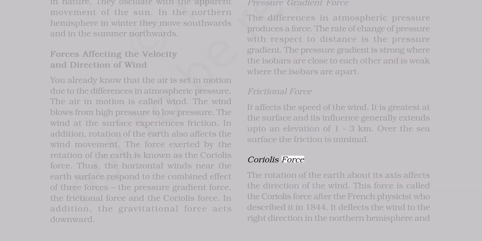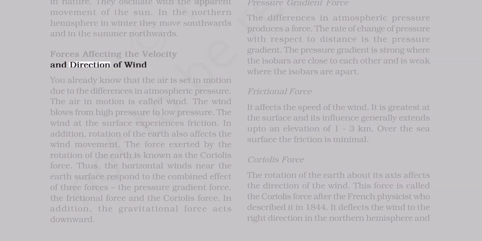Coriolis force. The rotation of the Earth about its axis affects the direction of the wind. This force is called the Coriolis force after the French physicist who described it in 1844. It deflects the wind to the right in the northern hemisphere, and in nature, they oscillate with the apparent movement of the sun. In the northern hemisphere, in winter they move southwards, and in the summer northwards.